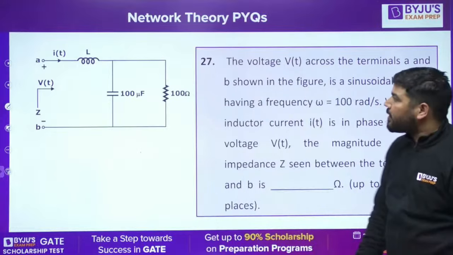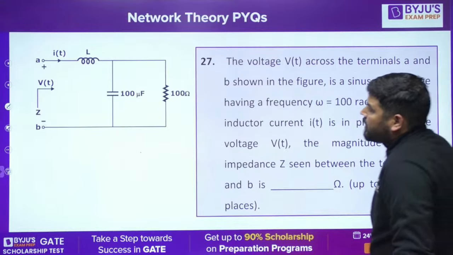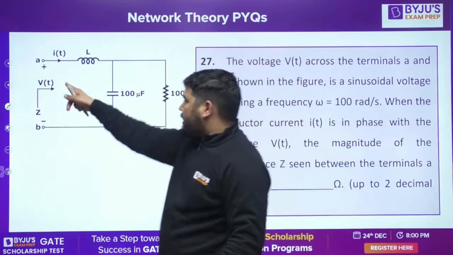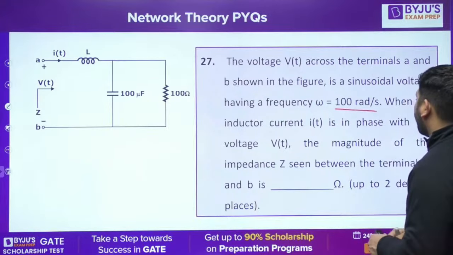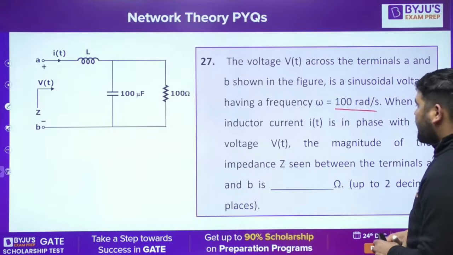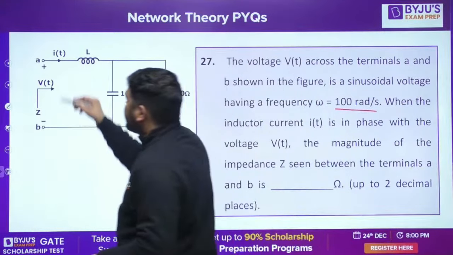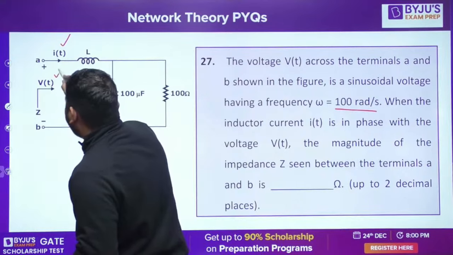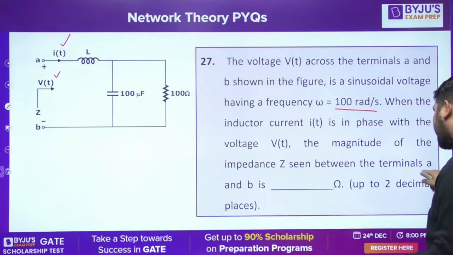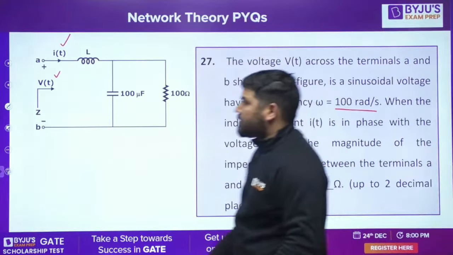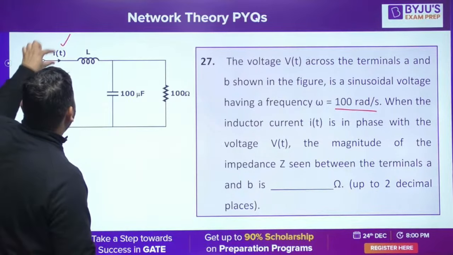Next question: the voltage VT across the terminal A and B shown in the figure. We have A here, B here, and this is VT. A sinusoidal voltage has the frequency 100 radian per second. When the inductor current IT is in phase with the voltage VT, the magnitude of impedance Z seen between the terminal A and B is? He is saying that this voltage and this current are in phase.